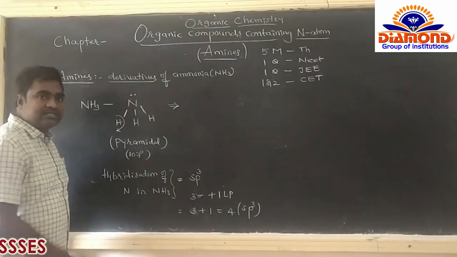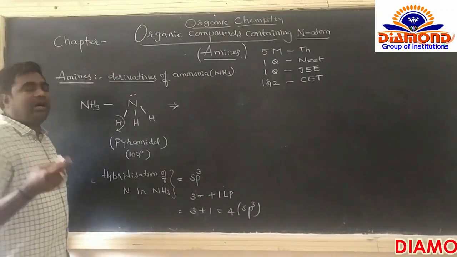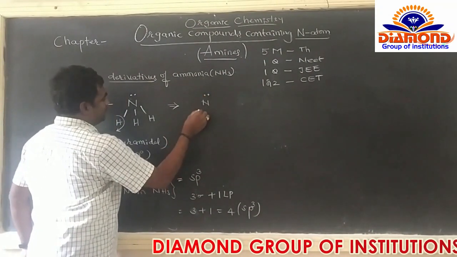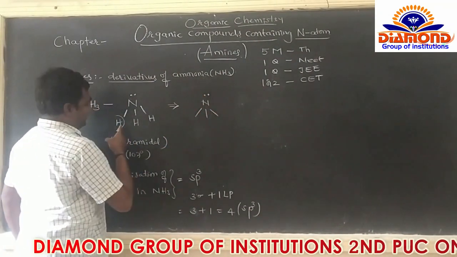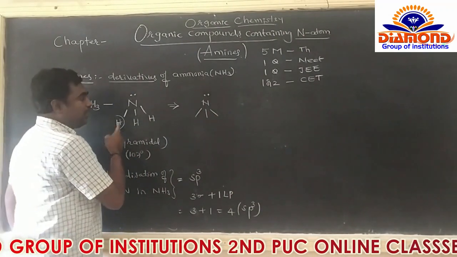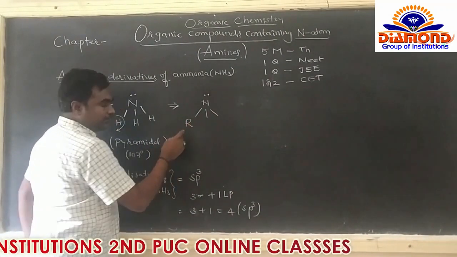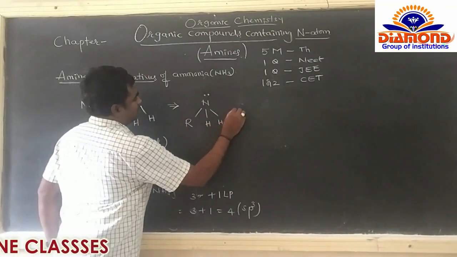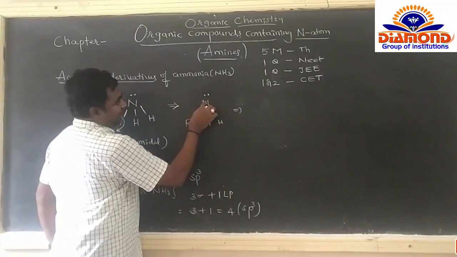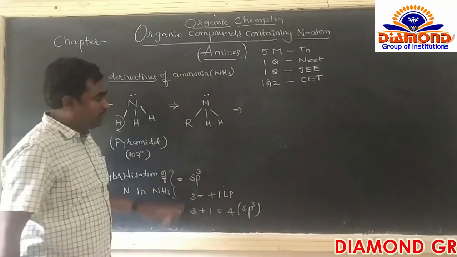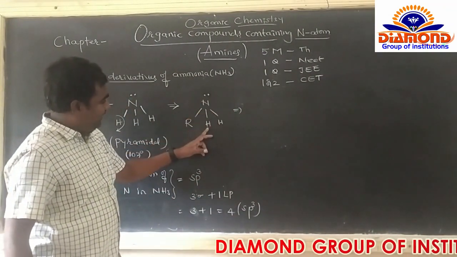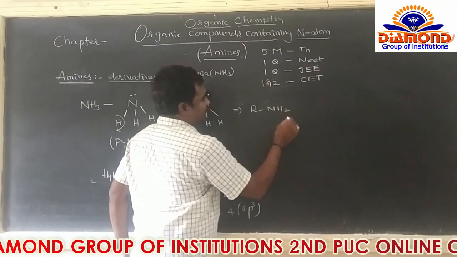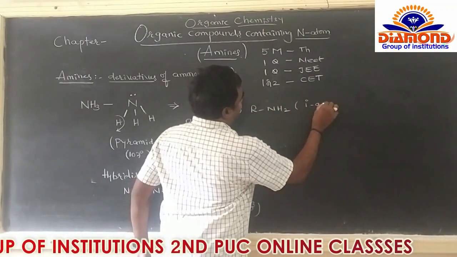Alkyl group लेना. So what is the symbol for alkyl group? It belongs to R. So इसमें N, lone pair of electrons. Actually, this hydrogen is replaced by what? R. Remember, alkyl group. R means alkyl group. Next, remaining hydrogens. So what's the formula here? RNH2. Remember, RNH2. This belongs to the primary amine.